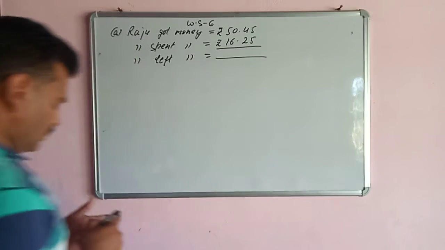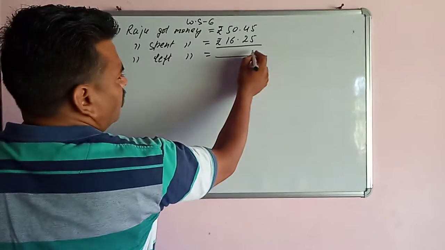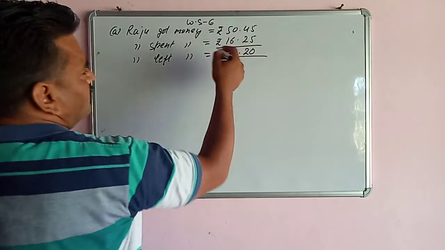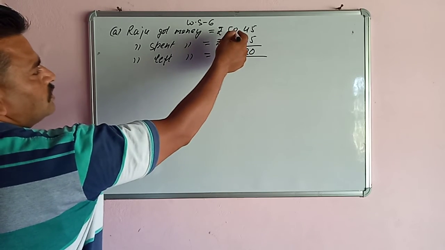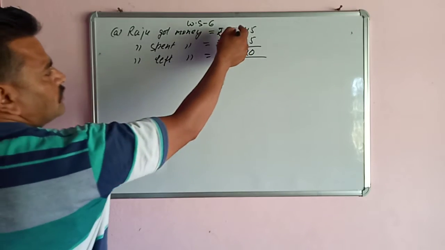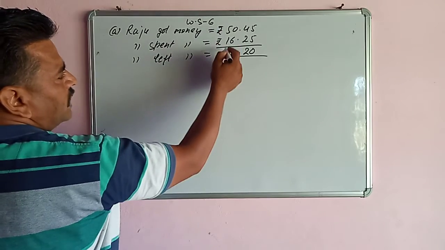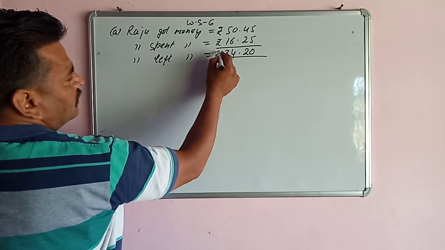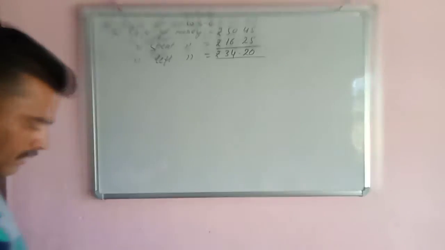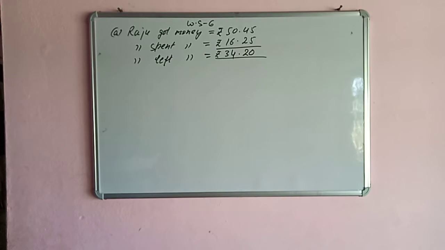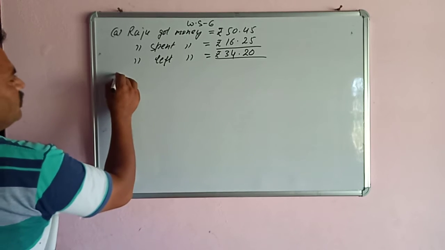So in this question we will subtract. Again 5 minus 5 is 0, 4 minus 2 is 2, and we cannot subtract 6 from 0, so we borrow from 5, so here it becomes 10. 10 minus 6 is 4, now 4 minus 1 is 3. So now Raju has 34 rupees 20 paise with him. And next there is B part.